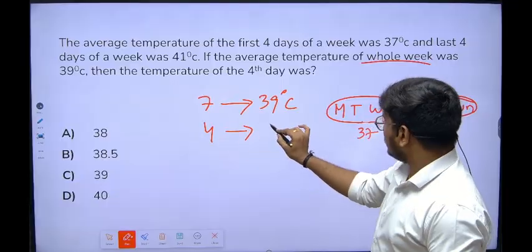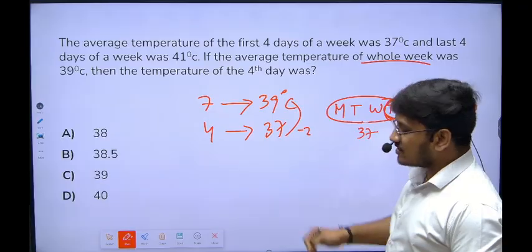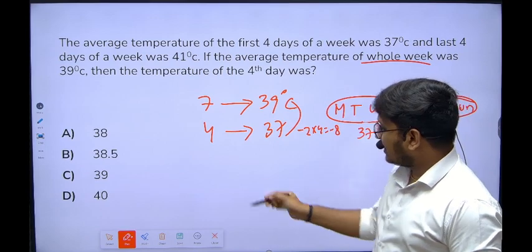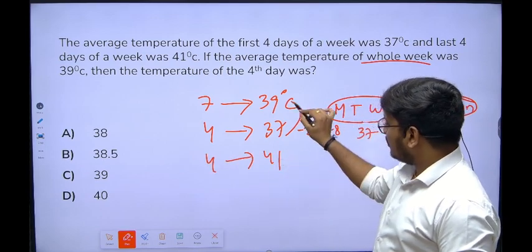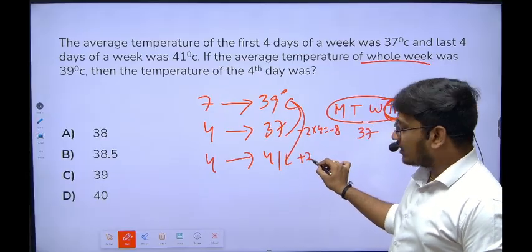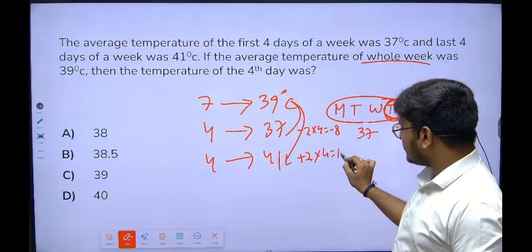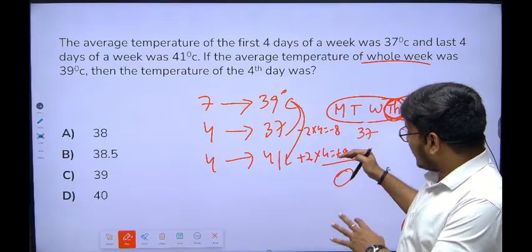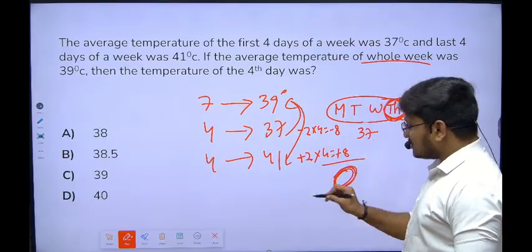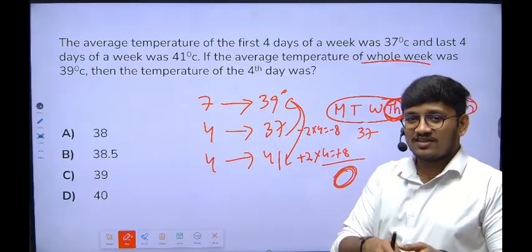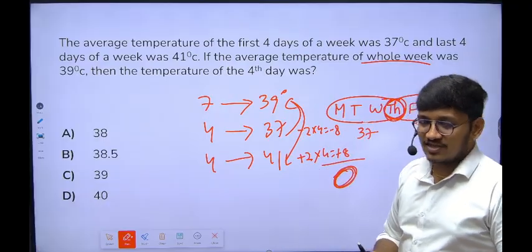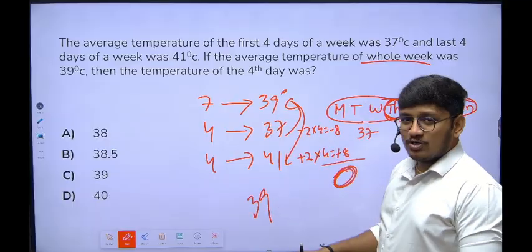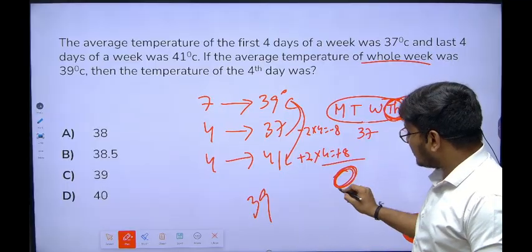First average is 37, which means two chocolates less than expected. So into 4, which gives you -8. Next 4 days temperature is 41, which means two chocolates extra. For all four, which means +8. What is -8 and +8? 0. So -8 and +8 makes the exact balance 0. Means there is no extra chocolate and no less chocolates in the situation. So that's the reason the average will not change. Actually the 7 days average should be 39. So no need to add or subtract anything, because this is exactly balanced.